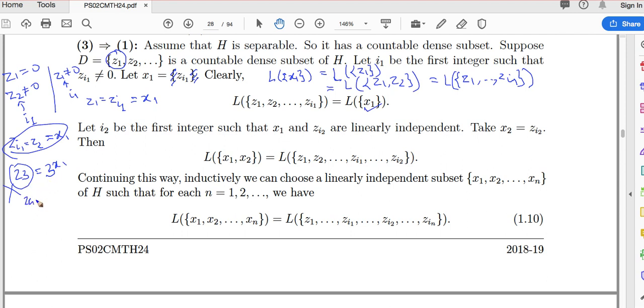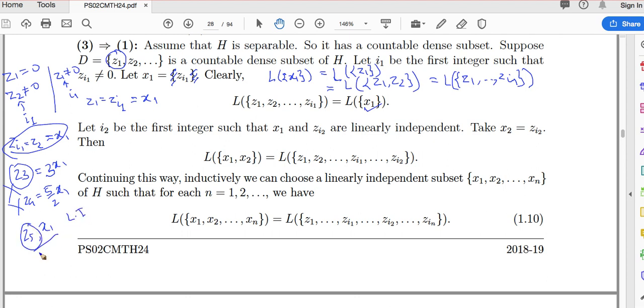Suppose Z4 is, say, 5 by 2 times x1. So Z4 also we don't take. Why? Because Z4 is a linear combination of x1. So the second element must be linearly independent with x1. It should not be a linear combination. So ignore Z4, and go to Z5. Suppose Z5 and x1 are linearly independent.